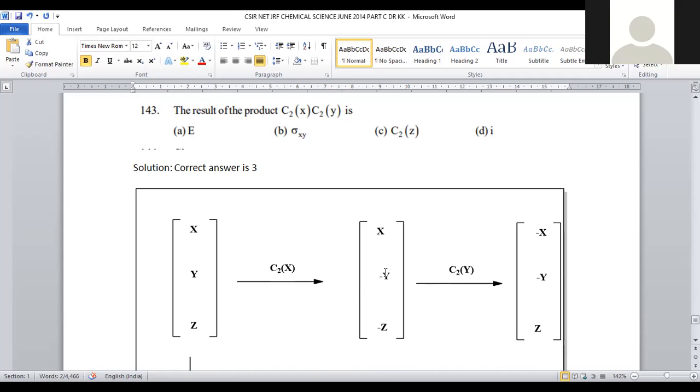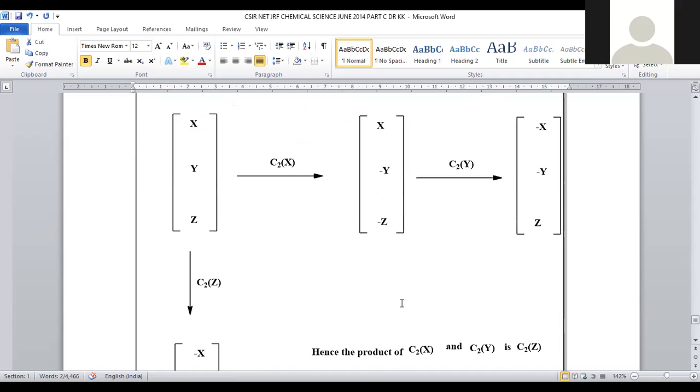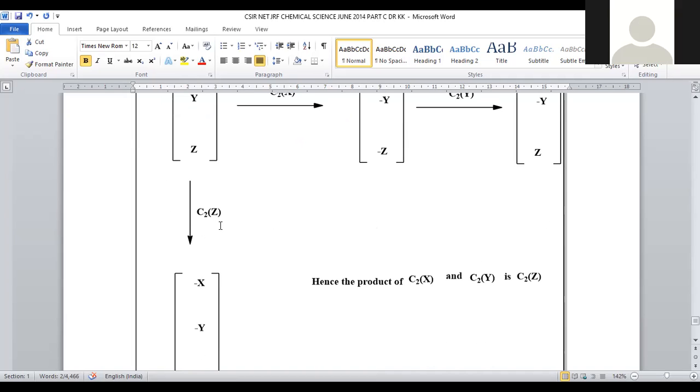So the positive X turns into minus X, the negative Z turns into Z, and minus Y is not interchanged. What is the final one? When we employ C2X and C2Y rotations, the final result will be minus X, minus Y, and Z.